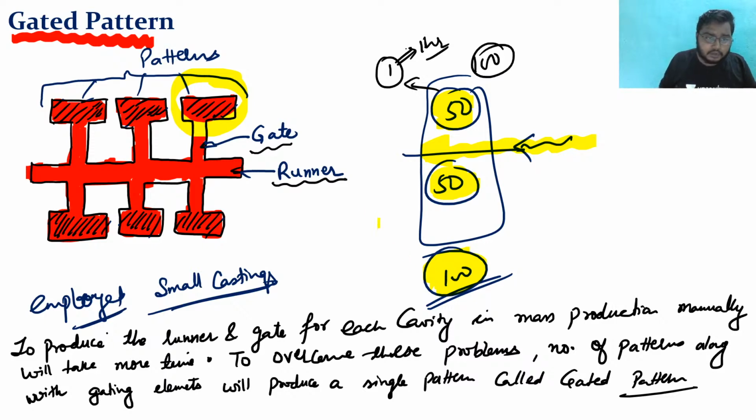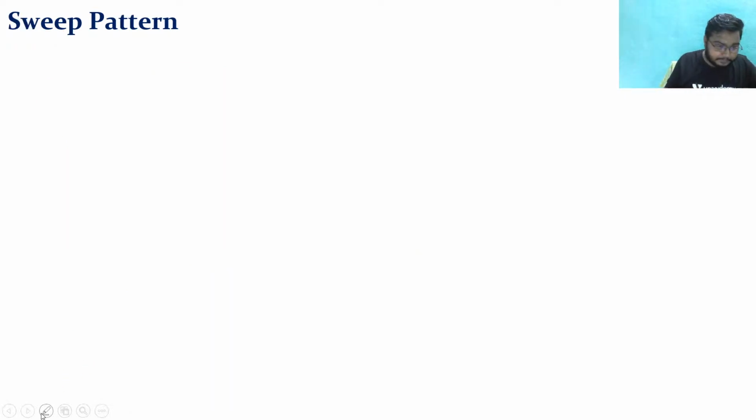Clear? So this is the gated pattern, right? Do you understand? There is a way to make a runner and gate for a single thing, so why can't we make a runner and gate for a system in which more than 100 or 200 or 500 castings can be done in one go? Clear? So this is what a gated pattern is.